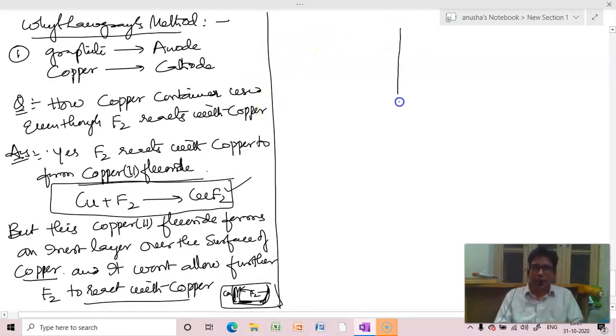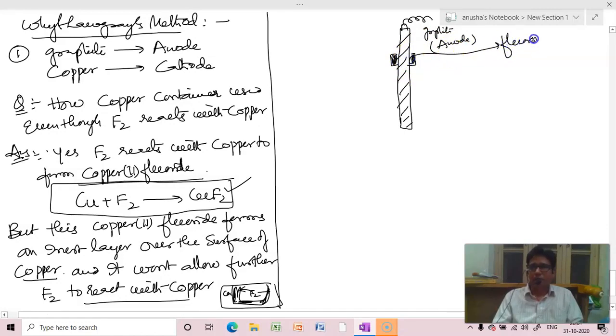If you look at the diagram, first a graphite rod is taken, which is used as anode, and it is fixed by using a fluorspar stopper, which happens to be a compound of fluorine, so that it doesn't create any such kind of problem.